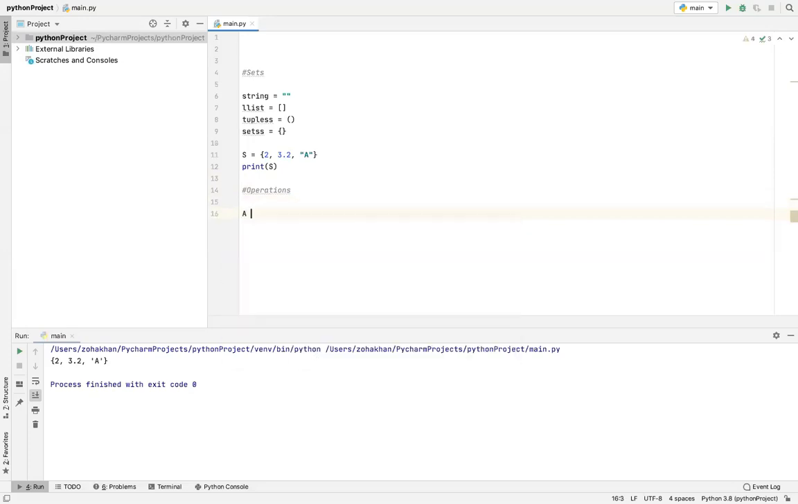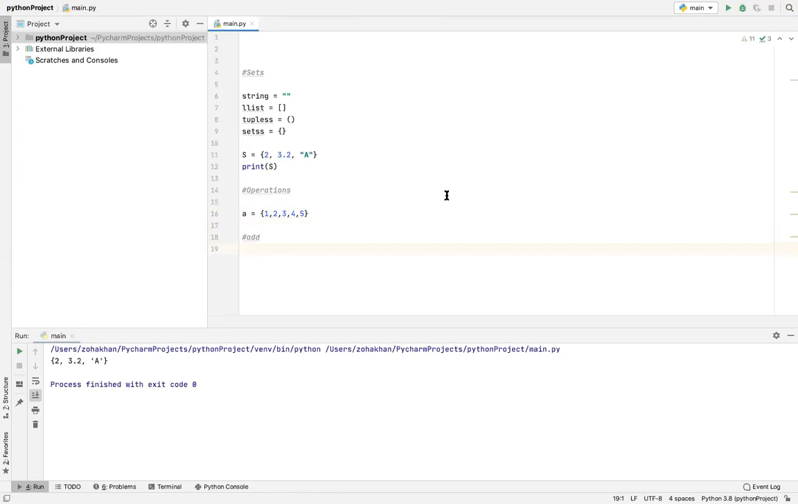A is equal to, with curly brackets, 1, 2, 3, 4, 5. Okay, and then let's add. For adding a value, almost the syntax used for sets and for these simple operations is same as those that we have studied before. Okay, so let's move forward.